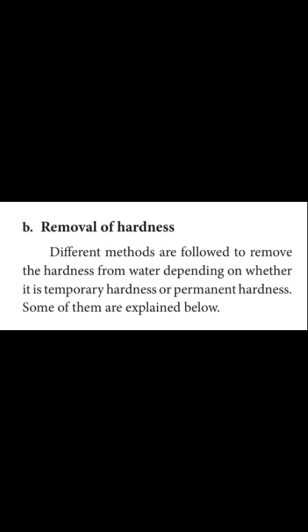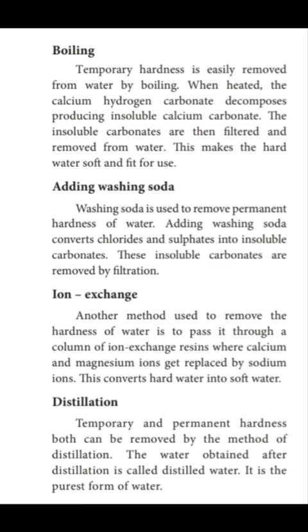Now we will move to another topic, that is removal of hardness. Different methods are followed to remove the hardness from water depending on whether it is temporary hardness or permanent hardness. What are the methods we have to follow to remove the hardness of water? First one, boiling. By boiling we can remove the hardness of water. Temporary hardness is easily removed from water by boiling. So for removing temporary hardness, we have to boil the water.